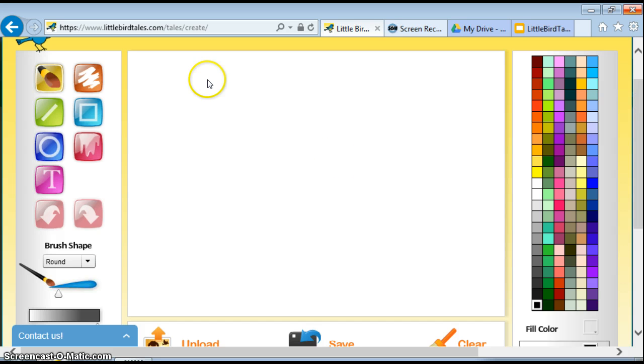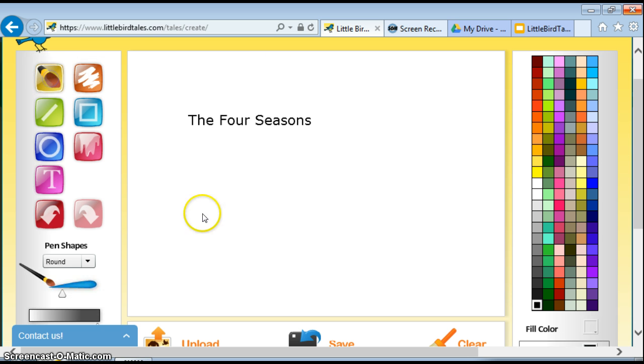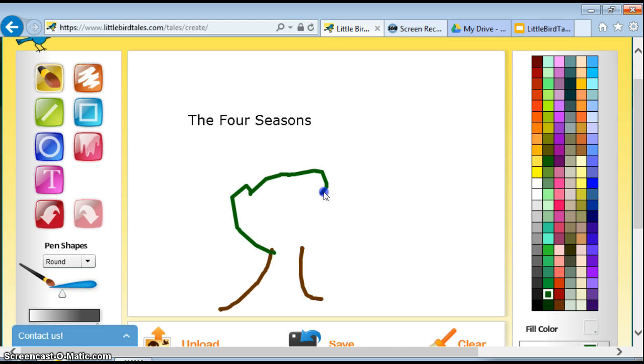So for our purposes, we'll select Draw so you can see how the art pad works. You're given a blank slate, and there are different tools that you can use over here. First we'll put in our text. I'm going to clear. We'll put our text and type in The 4 Seasons, and then I will select the brush, do a little drawing, and I'll grab green for a tree, and there is our cover.